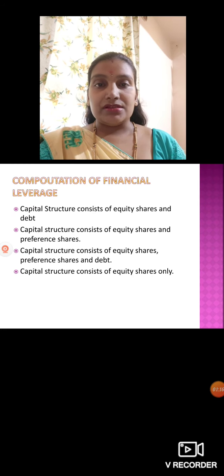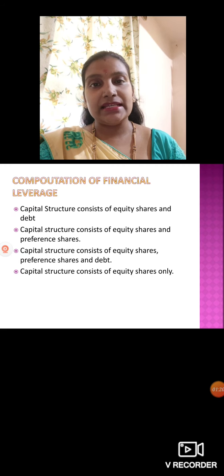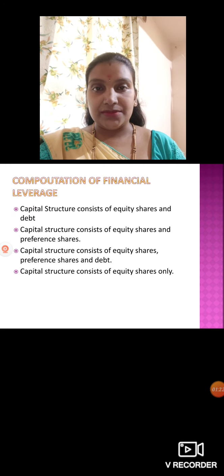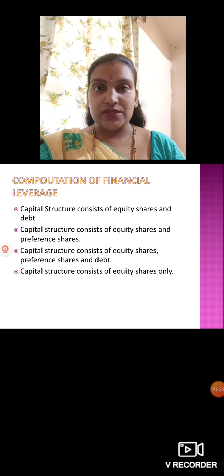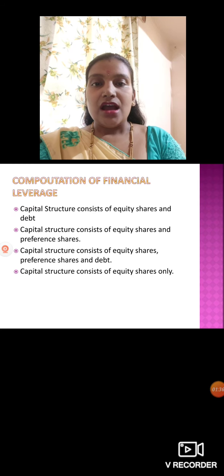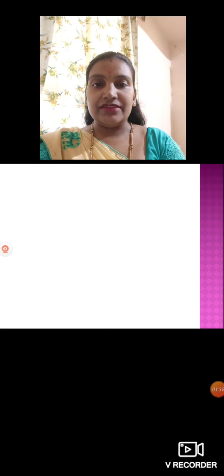Equity shareholders are considered the owners of the company and they get a share out of the profit. Preference shareholders get a dividend on their investment, and debenture holders get interest every year on their investment. Next we will see how to solve financial leverage.